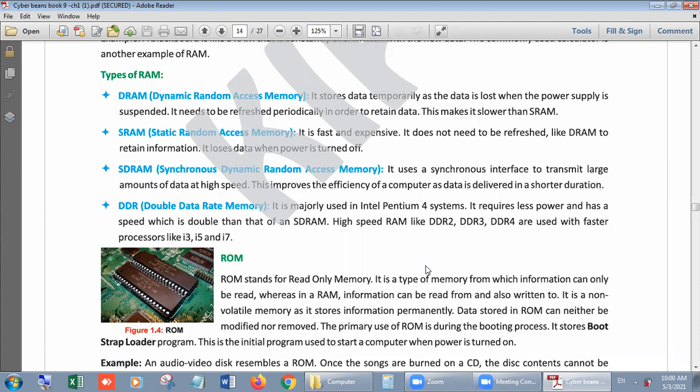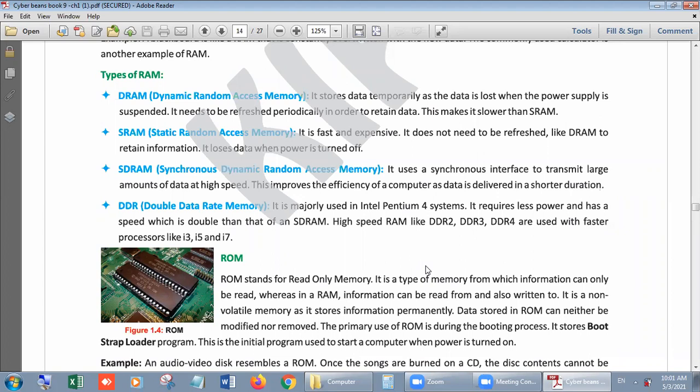But the next step was SRAM, static random access memory. It was fast and expensive. It was a little costly, and it was faster than DRAM, dynamic random access memory. It does not need to be refreshed like DRAM to retain information. It loses data when power is turned off.